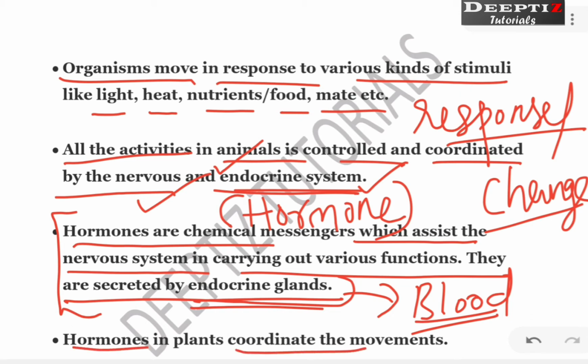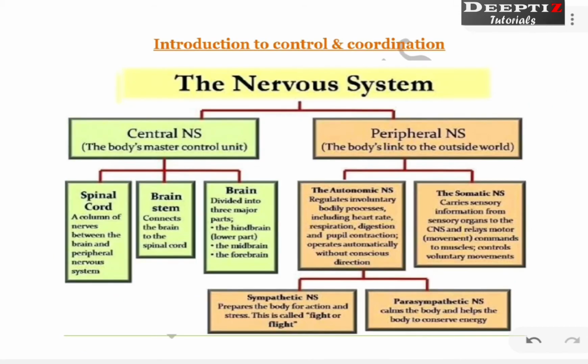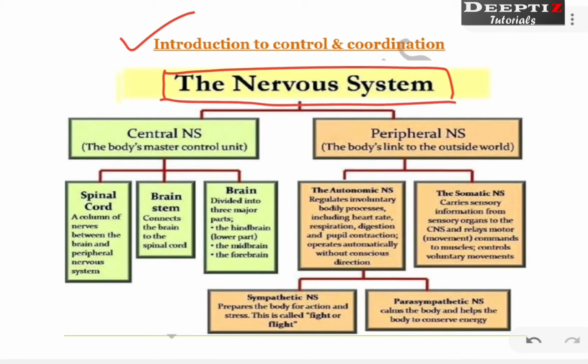Hormones in plants coordinate the movements. Not only animals, even plants have hormones. This is some small introduction about movement, coordination, control and everything, right? Let's see this in detail. Now, this is the introduction to control and coordination in little depth. Here we will be discussing what the nervous system is. We are not talking about hormones at all. We are only talking about the nervous system, right?